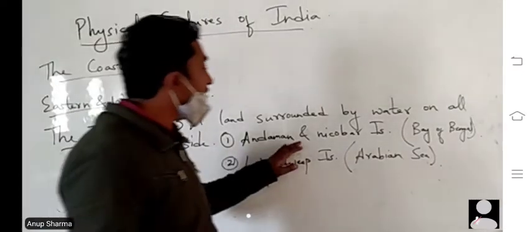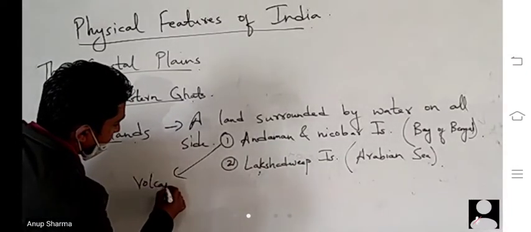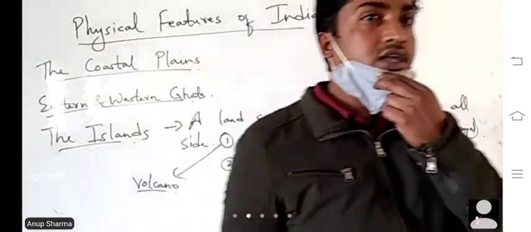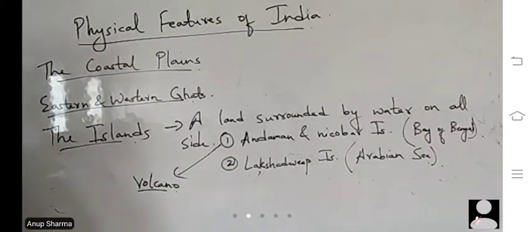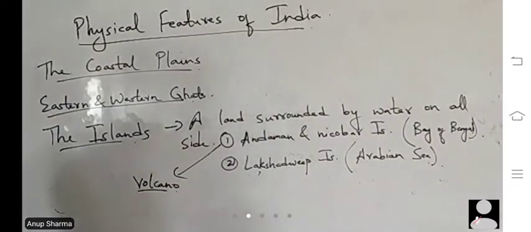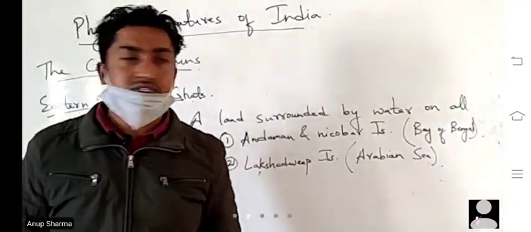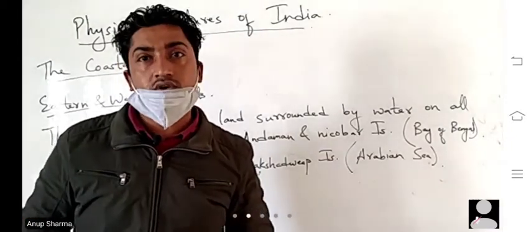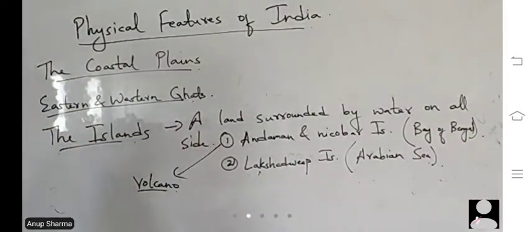That means we can find volcanoes in which islands? Andaman and Nicobar Islands. Active volcanoes. But in Lakshadweep Islands we can't find volcanoes, because Lakshadweep Islands don't have rocks or many mountains. Whereas Andaman Nicobar is a larger group of islands and it contains rocks. Inside, there is geothermal energy present in it.